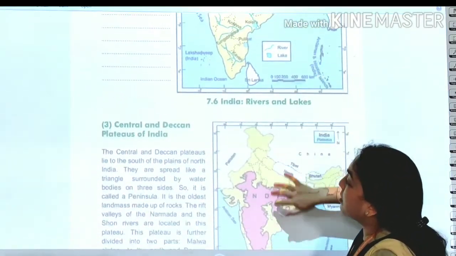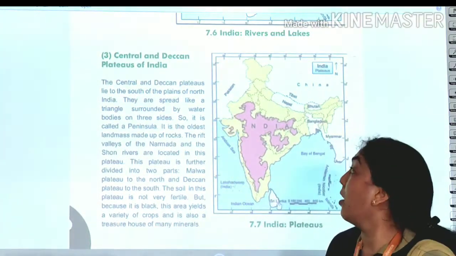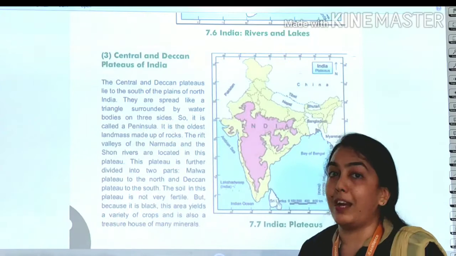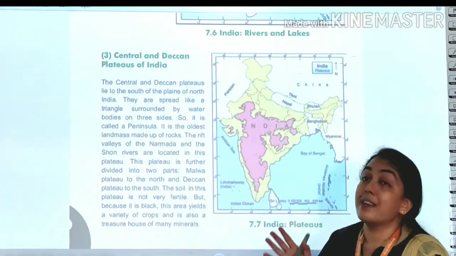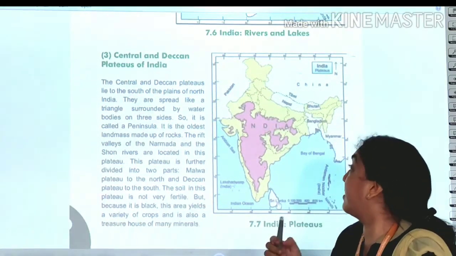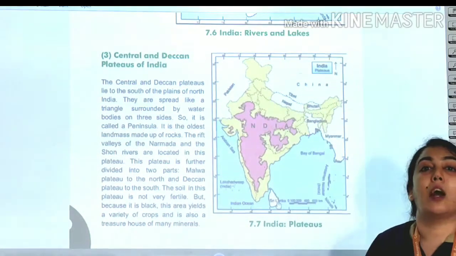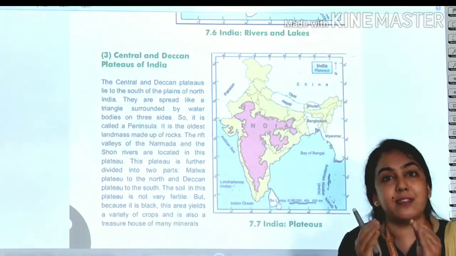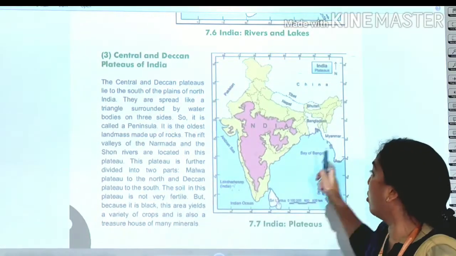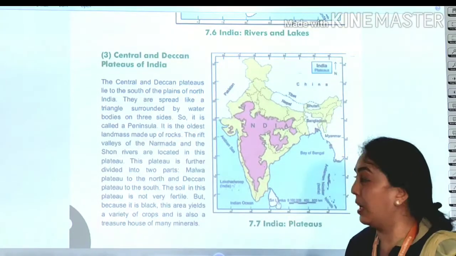Don't worry. Coming to the next point, topic number 3, Central and Deccan Plateaus of India. The Deccan Plateau lies to the south, and they are central. Here you can see the Central Plateau, a little bit on the south side, and they are spread like a triangle. Here you can see the triangle shape forming, and they are also called peninsular plateaus because it is triangular in shape and surrounded by water bodies: the Arabian Sea, Indian Ocean, Bay of Bengal. That is why it is called peninsular.